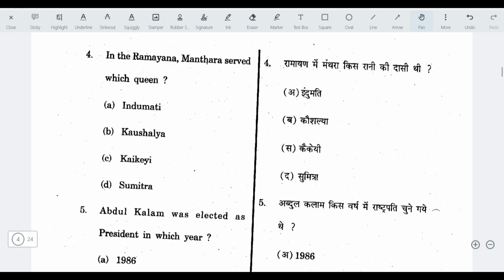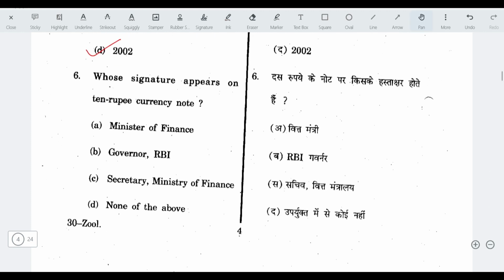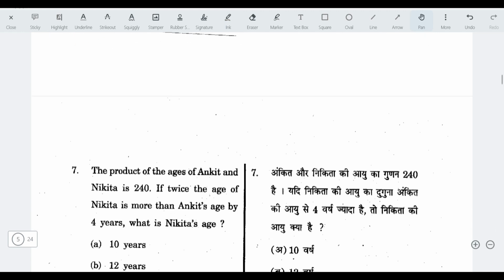Next question. In the Ramayana, Manthara served which queen? The answer here is Kaikeyi. Next question, Abdul Kalam was selected as president in which year? The answer is in the year 2002. Whose signature appears on 10 rupee currency note? The answer here is Governor of Reserve Bank of India, RBI.